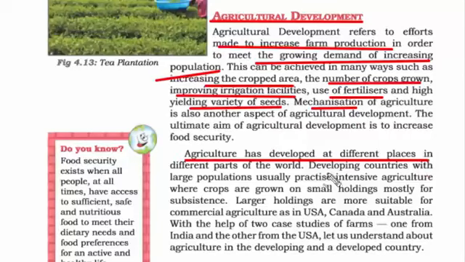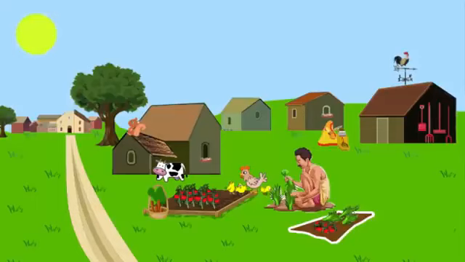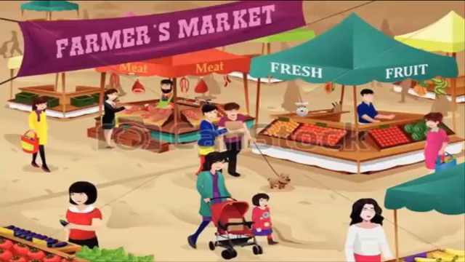So developing nation and developed nation both have different ways of developing their agricultural department. For example, India is a developing country and our population is a lot. So we practice mostly intensive agriculture. In intensive agriculture, you grow crops on a small land and mostly for feeding your household members. After that, if you have anything left, you go to the market and sell them.